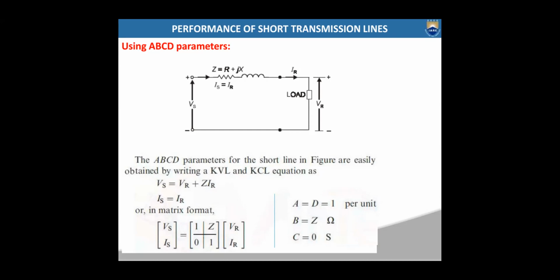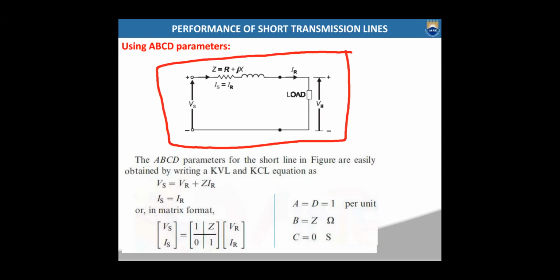Okay. So now the equivalent circuit for your short transmission line will be the same, which has resistance and inductance parameters in series, right? And your capacitance will be neglected for short transmission lines. Okay, and sending end voltage is Vs, sending end current is Is, receiving end voltage is Vr, and receiving end current is Ir. Now here Is will be equal to Ir. As there is no shunt capacitance, your sending end current and receiving end current are both the same.